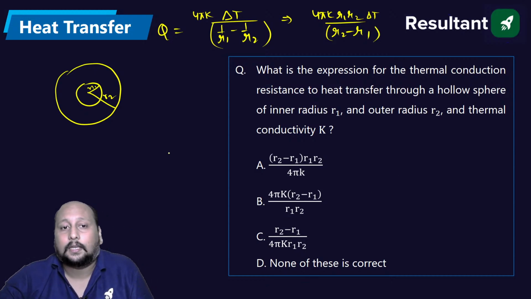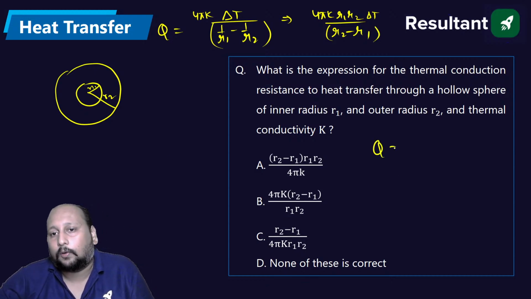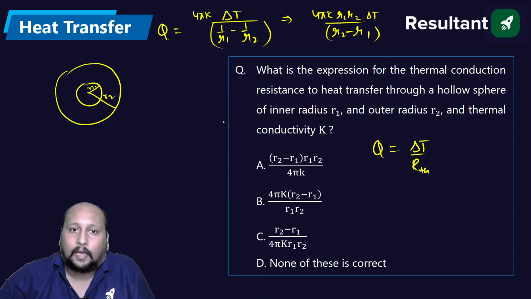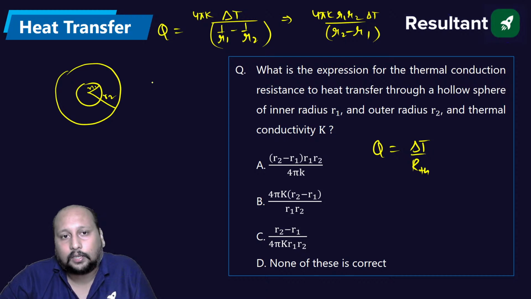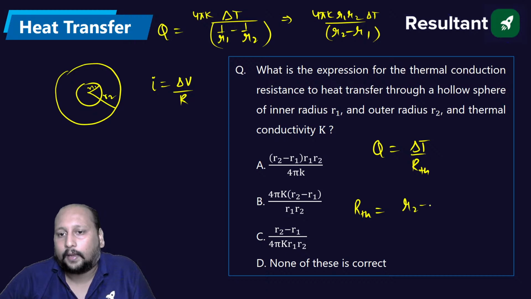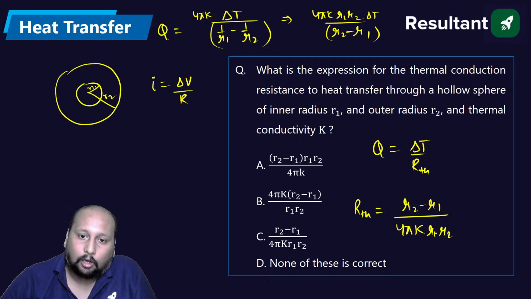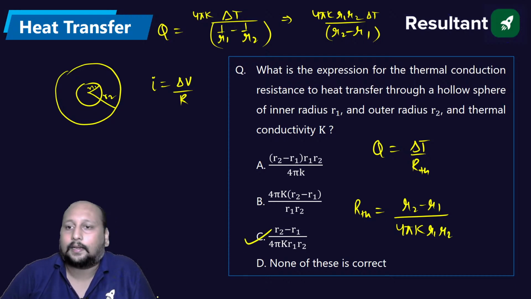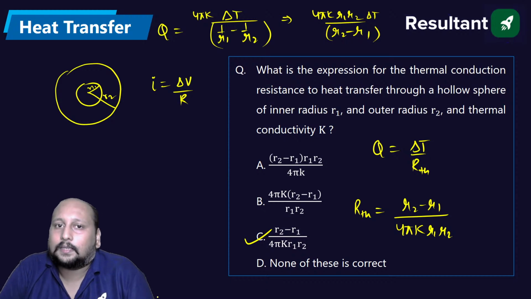What is thermal resistance? We know that Q is equal to delta T by R_TH, right? And we can have an electric analogy, that is I is equal to the drop in voltage divided by the resistance, V is equal to IR. So comparing that, we can say the thermal resistance for the sphere is equal to R2 minus R1 divided by 4 pi K R1 R2, and I think option C is the correct answer.